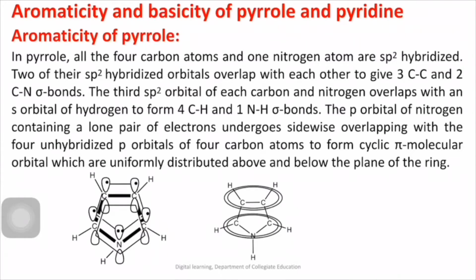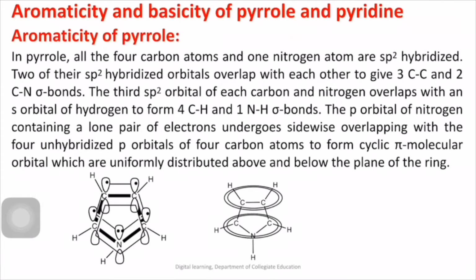Pyrrole is a 5-membered heterocyclic compound. It contains 4 carbon atoms and 1 nitrogen atom in the ring. So total 5 atoms in the ring. All these atoms are sp2 hybridized. That means each atom has 3 hybridized orbitals and the fourth one is unhybridized.